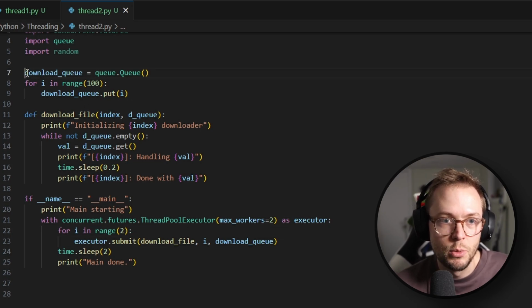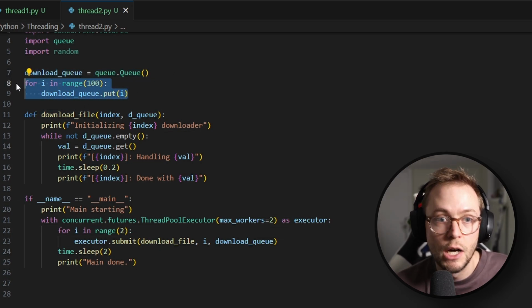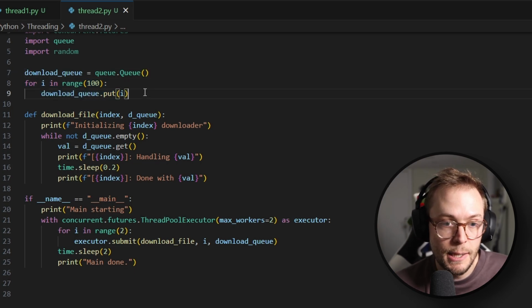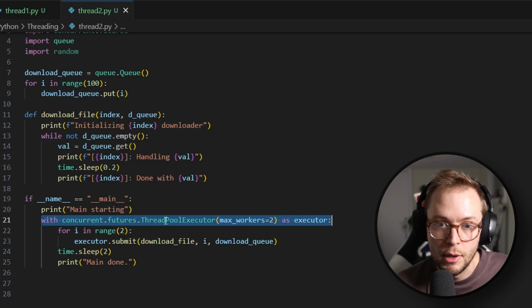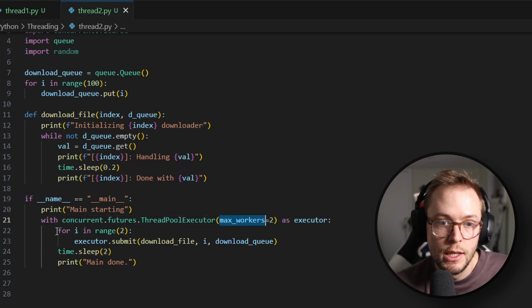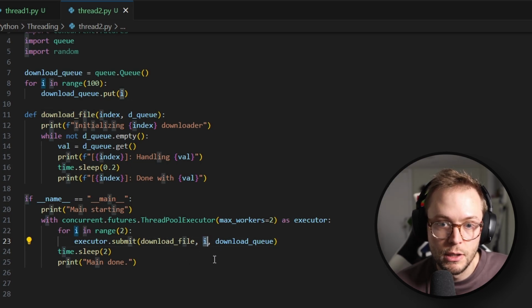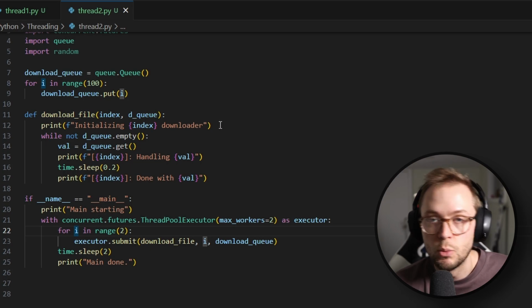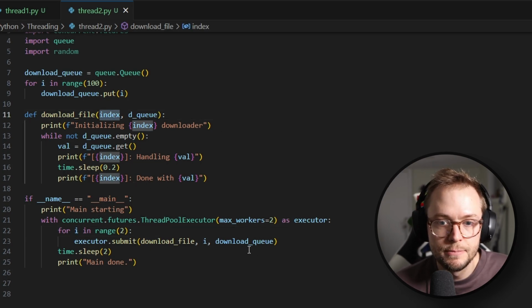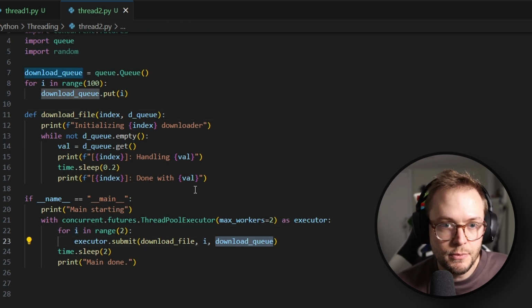So in this example, we have our download queue. We're just setting 100 values within our queue. We never set the max number of values that can be set. Then we're creating our ThreadPoolExecutor with 2 workers. And then for our 2 workers, we're going to submit with this download file, meaning our 2 workers are each doing the downloading. We're setting the value of the index, basically which one are we at. That's just this here. And then the download queue.